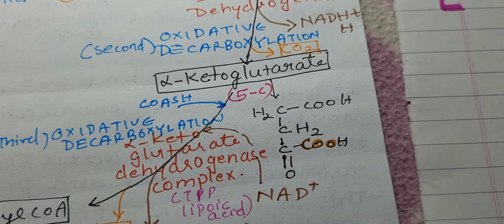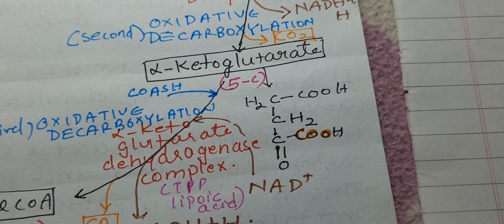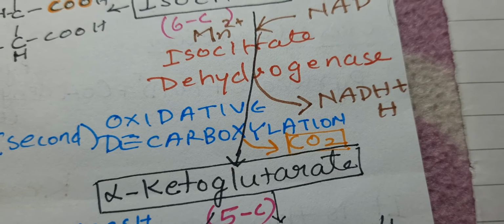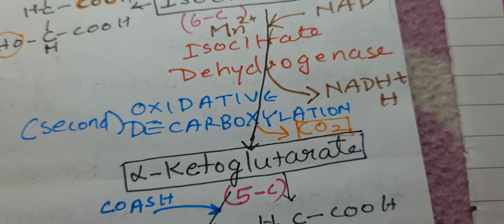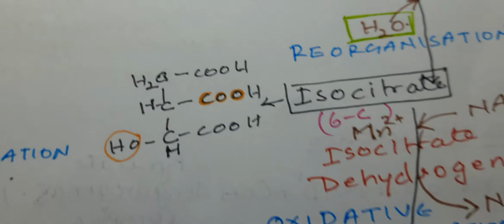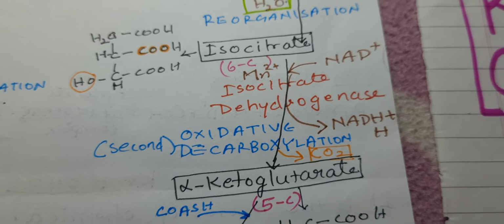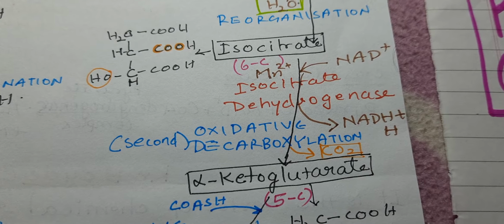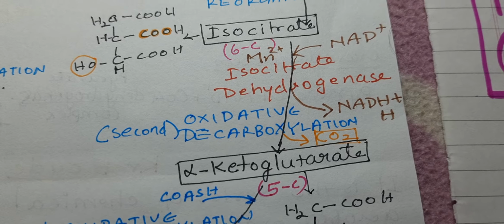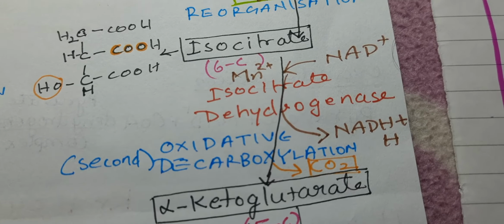If you look at the structure of alpha ketoglutarate, one of the COOH is removed in the form of CO2. So decarboxylation occurs over here. This is removed as CO2, and this reaction is catalyzed by isocitrate dehydrogenase, which also catalyzes the decarboxylation. So this is oxidative decarboxylation. Now oxidation is also going on.